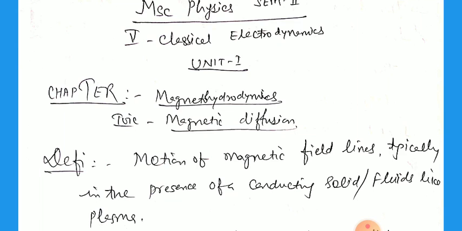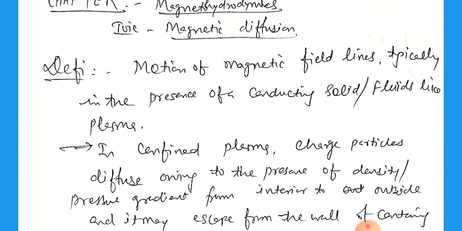So what is meant by that? The definition: the motion of the magnetic field lines, typically in the presence of conducting solids or fluids like plasma. So the magnetic field lines move, or diffuse, from one point to another point in the plasma. That is called magnetic diffusion.